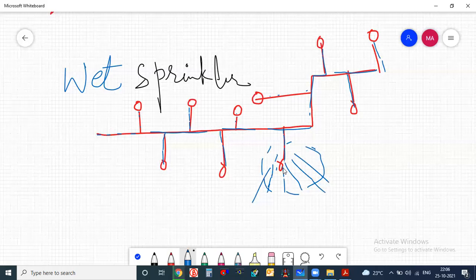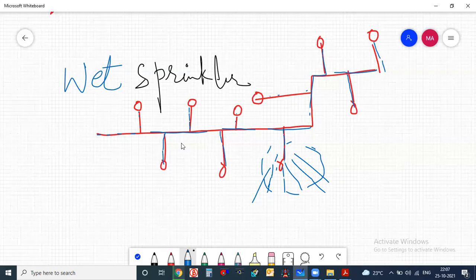What is the operational pressure at the sprinkler, sir? Yeah, we are coming to that. We will come to that also. First I am showing you the very basic things about this firefighting system, because we will come slowly, one by one. So this is the wet sprinkler.